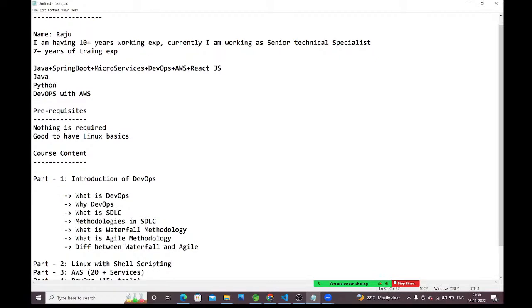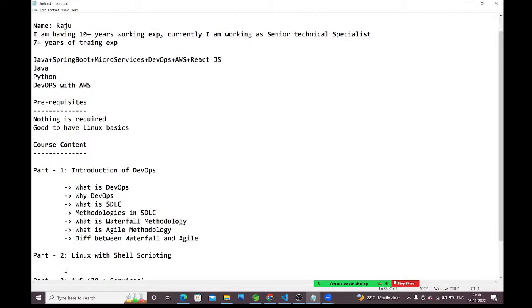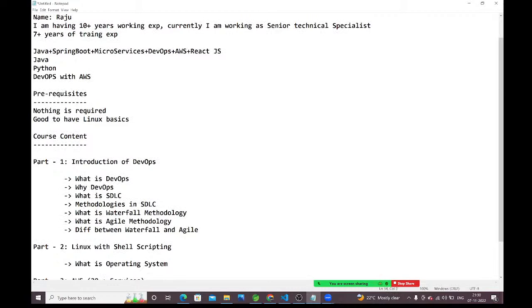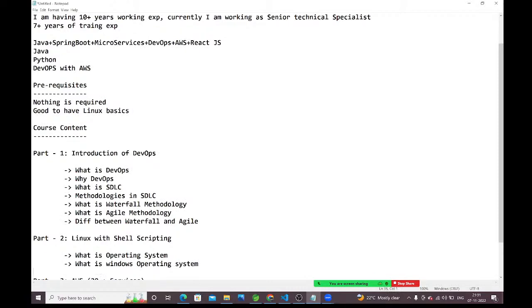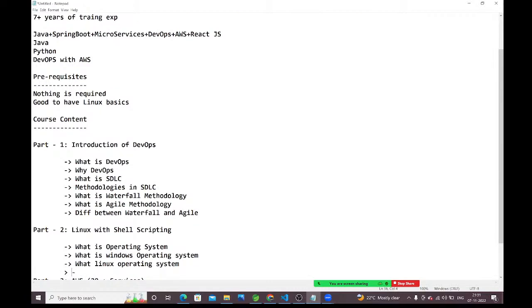In part 2, what am I going to discuss, guys? What is an operating system? What is the Windows operating system? For our regular usage, we generally use the Windows operating system, so I will talk about it. Next, what is the Linux operating system, and we will discuss Linux commands.